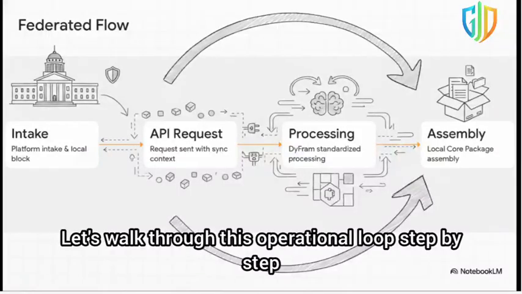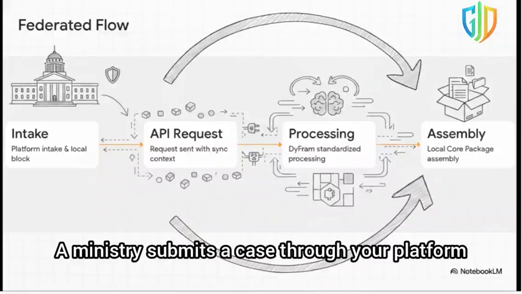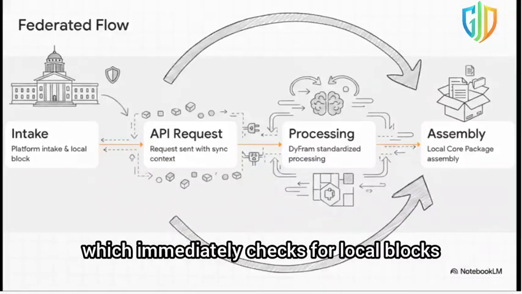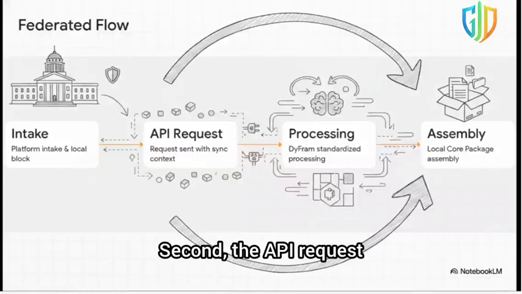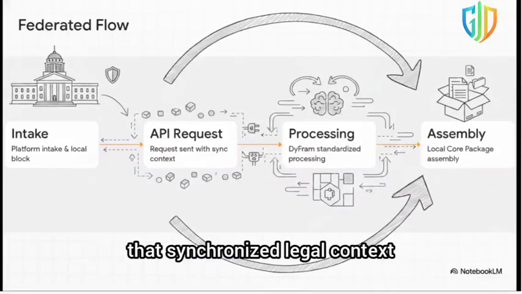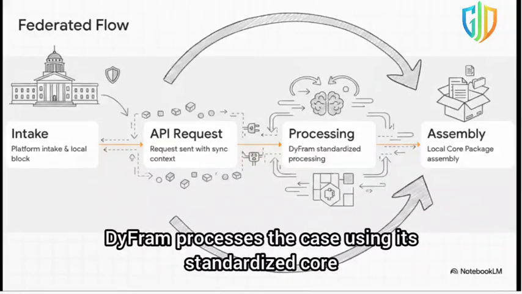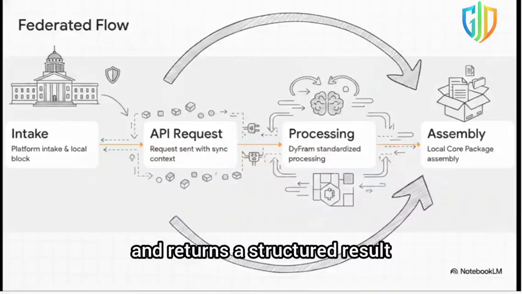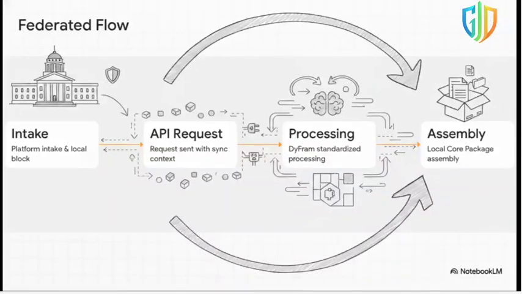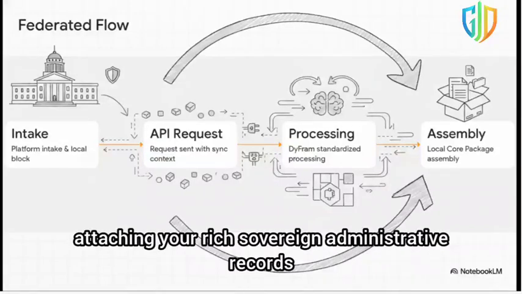Moving on to Section 5, the federated collaboration flow. Let's walk through this operational loop step by step, because it's fascinating. First, intake. A ministry submits a case through your platform, which immediately checks for local blocks. Second, the API request. If it's admissible, your platform sends a request carrying all that synchronized legal context. Third, processing. DyFram processes the case using its standardized core and returns a structured result. And finally, assembly. Your government gets this result back and locally assembles the final core package, attaching your rich, sovereign administrative records.